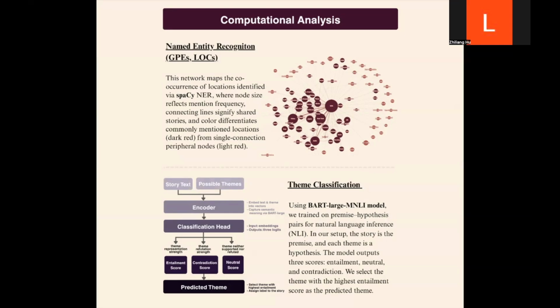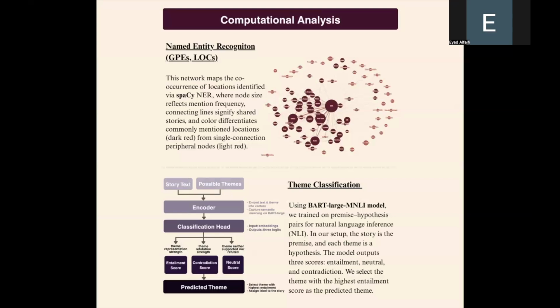For the themes we needed in our dataset, we chose to use BART to classify stories based on those themes. Specifically, we used the BART large MNLI model, which is trained for natural language inference, or NLI. In this setup, the model takes two inputs, a premise and a hypothesis. The premise is the main text, in our case a full story, and the hypothesis is a short sentence representing a possible theme, like "this story is about immigration" or "romance."